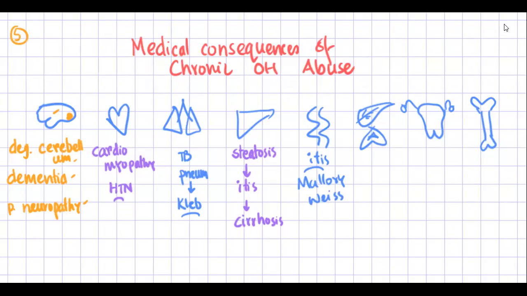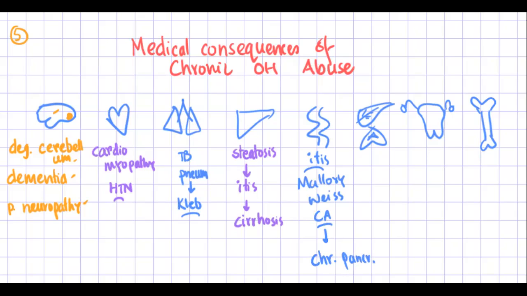And this can lead to Boerhaave syndrome, where the esophageal mucosa ruptures and the esophageal wall ruptures or perforates. That is the Boerhaave syndrome. So that is the consequence of the Mallory-Weiss tear. Some of the patients can develop esophageal carcinoma due to alcohol abuse. Going down, alcohol abuse can lead to chronic pancreatitis also, and this chronic pancreatitis can lead to diabetes mellitus.